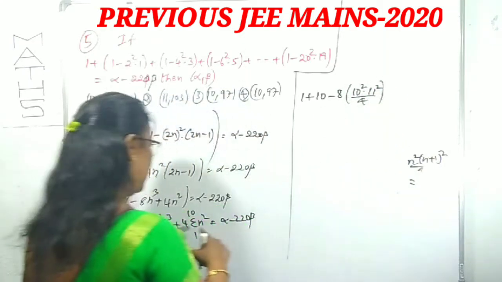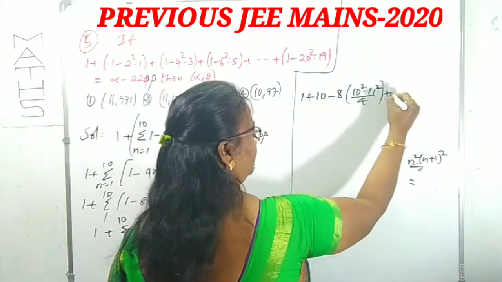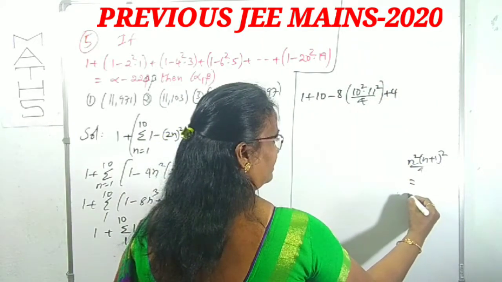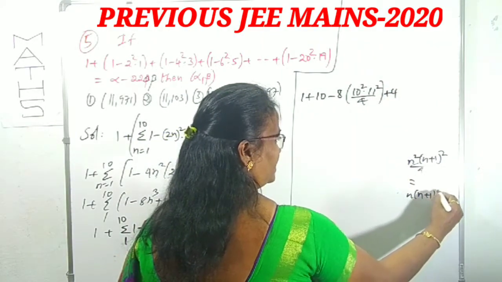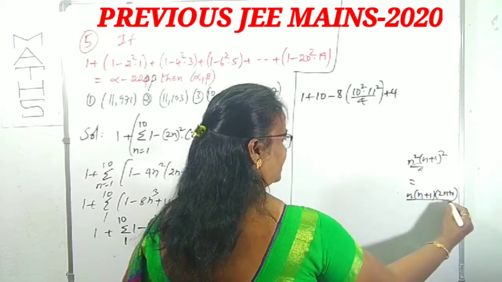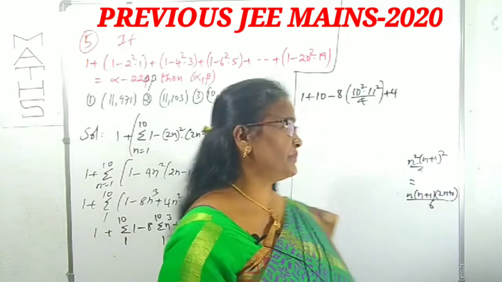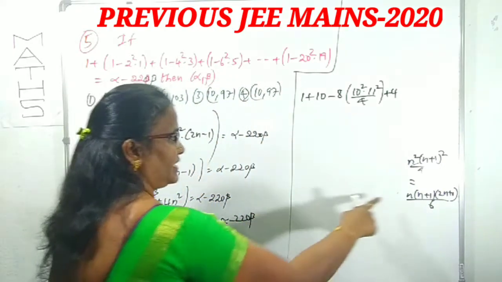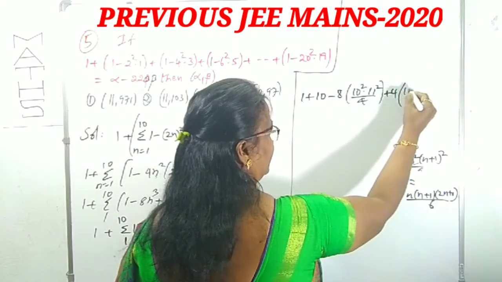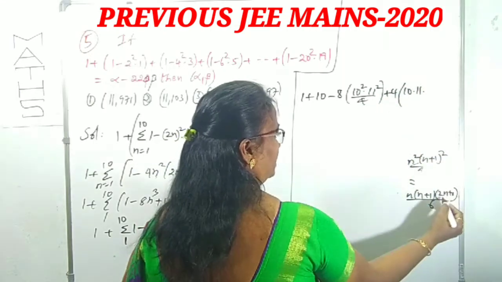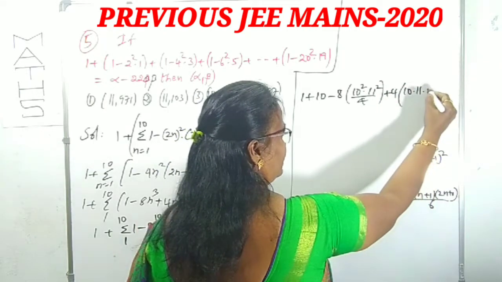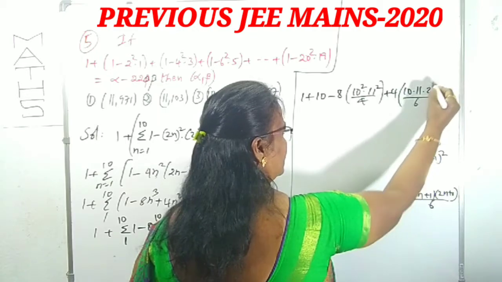Right? Next, plus 4 times sigma n square, what I gave? n of n plus 1 of 2n plus 1 by 6. Already all these are used in the previous questions, right? In place of n we can write 10. 10 into 11 into 2 tens are 20 plus 1 is 21, by 6.